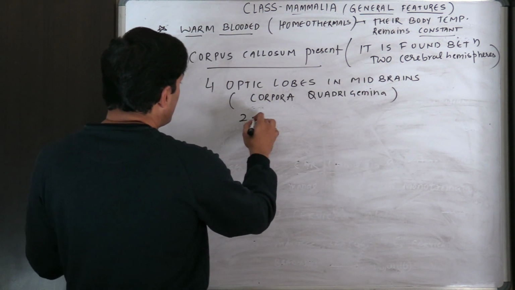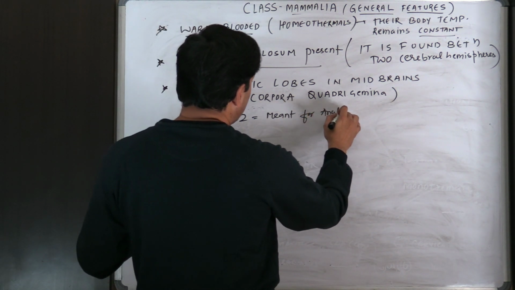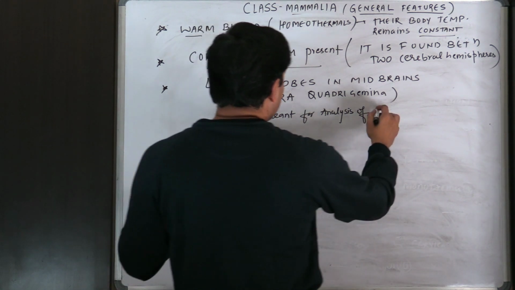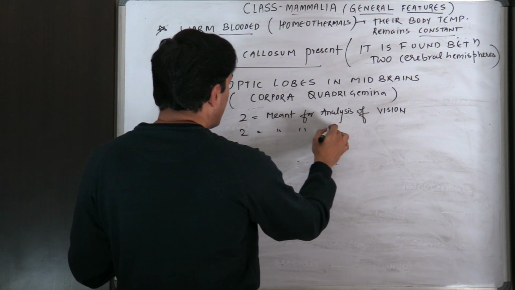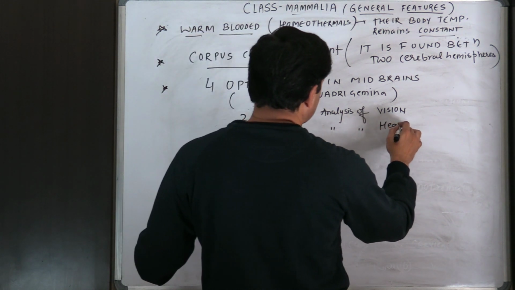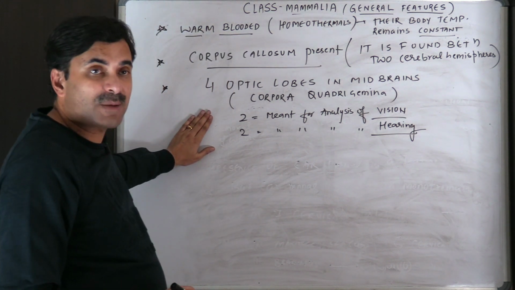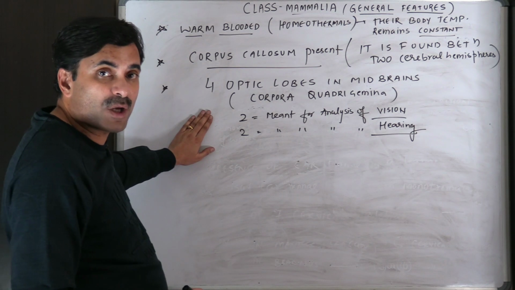Out of the 4, 2 are meant for analysis of vision, and 2 are meant for analysis of hearing. Are you getting? So 4 optic lobes are present in the midbrain, and together they are called corpora quadrigemina.